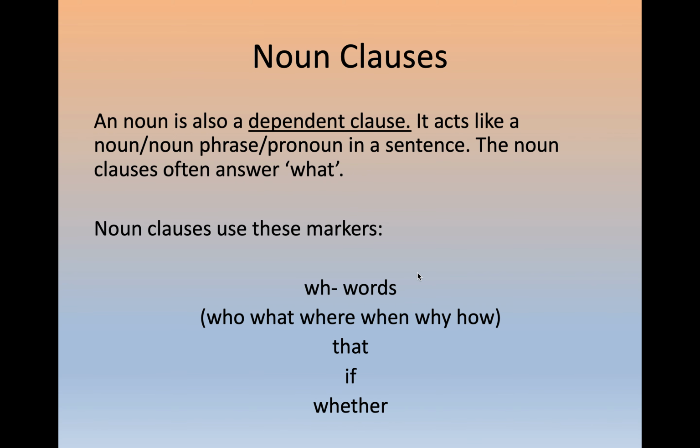Now we will learn about noun clauses. A noun clause is also a dependent clause. It acts like a noun or a noun phrase or a pronoun in a sentence. The noun clause often answers what, and they usually start with these markers: who, what, where, when, why, how, the WH words, including whenever, wherever, how much, how many, or that, or if, or whether.